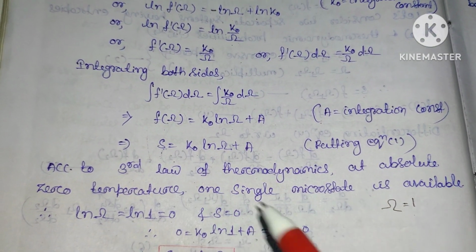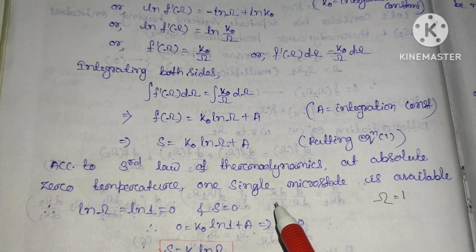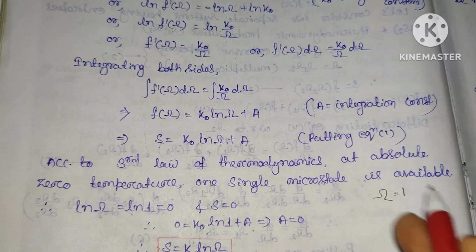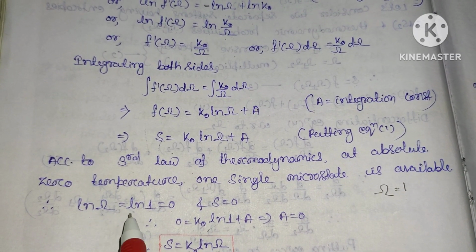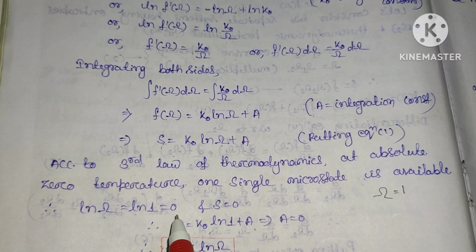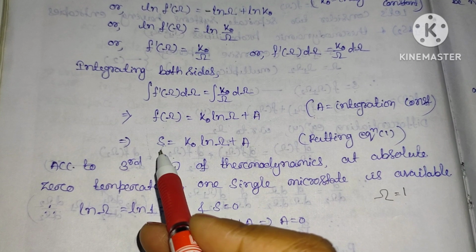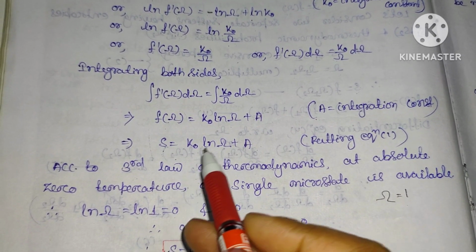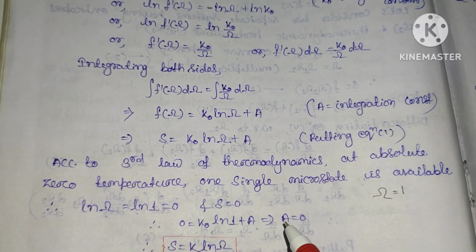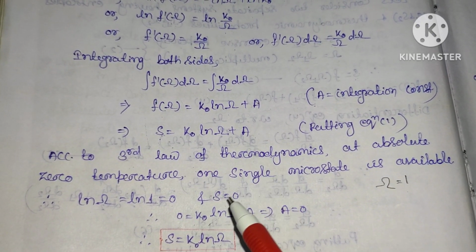According to the third law of thermodynamics, at absolute zero temperature, one single microstate is available. So we can write omega is equal to 1, ln 1 equal to 0, and entropy equal to 0. So in place of S, if you put 0, this term is 0, so A will be 0. So we can see that S will be equal to k naught ln omega.